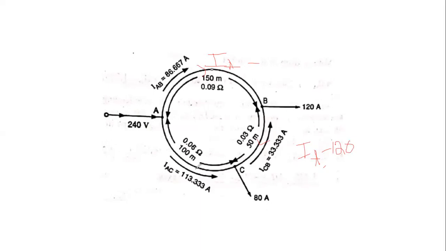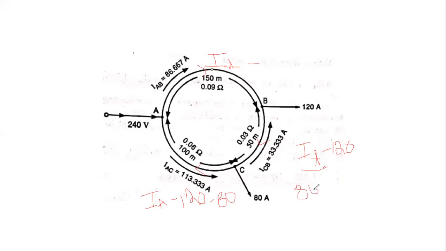And the current at A to C section is IA minus 120 minus 80 amperes, that is IA minus 200. Therefore IA is equal to 86.67.